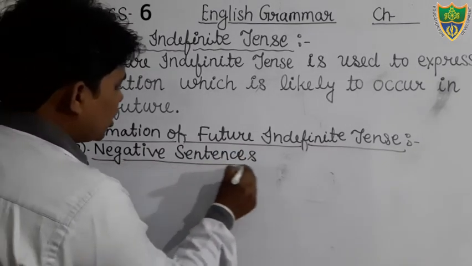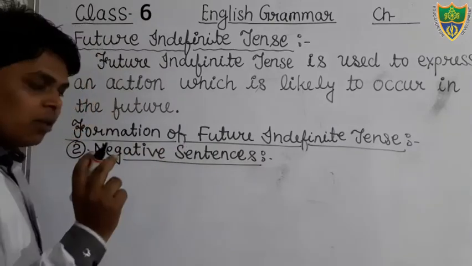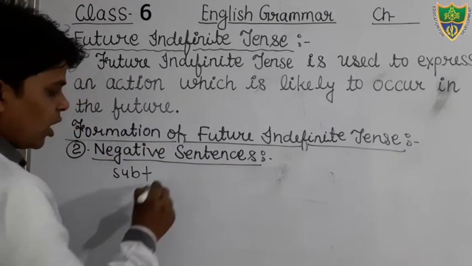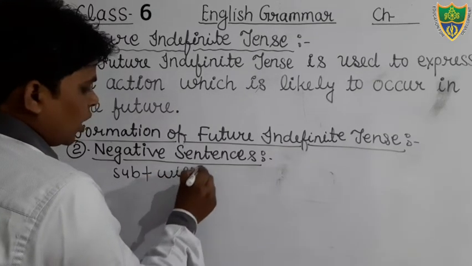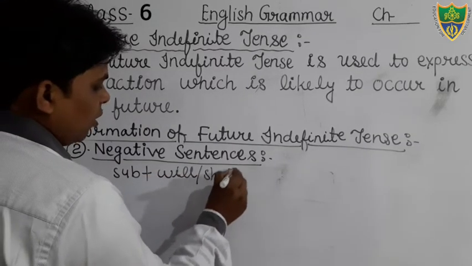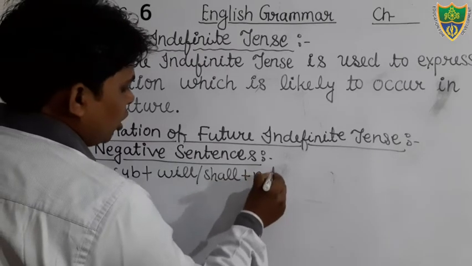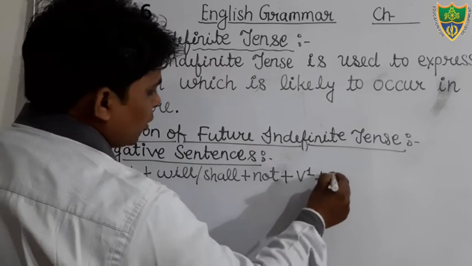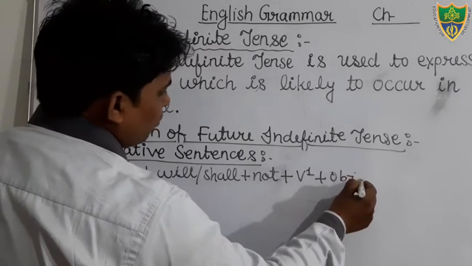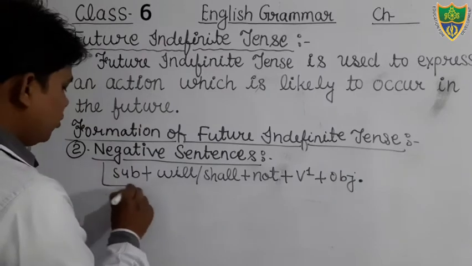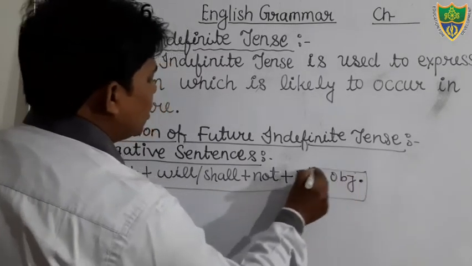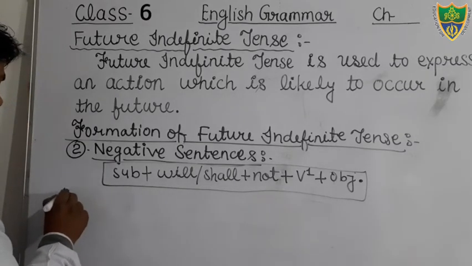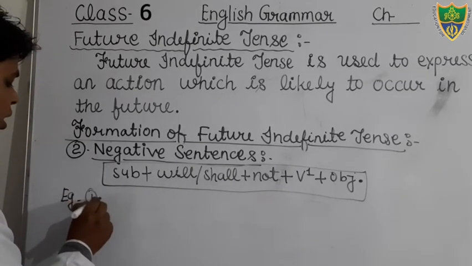Let's see what would be the structure of negative sentences in future indefinite tense. You can see here, subject will be there. Then after that will or shall according to the subject. Then you will use the negative word not. Then you will use the first form of the verb. Then you will use the object or complement. Then full stop. Okay, this is your structure, and on the basis of this structure you have to make the sentences. And just see the example.